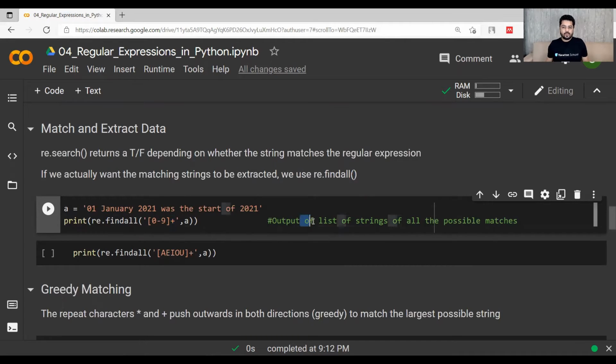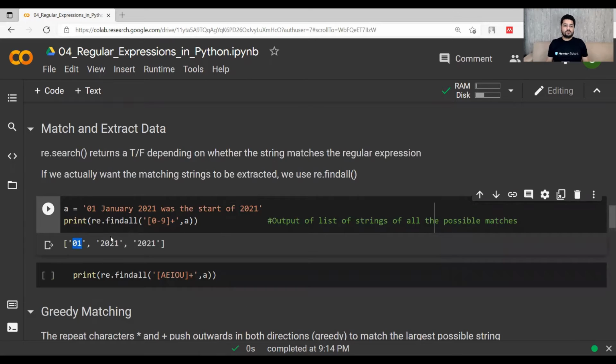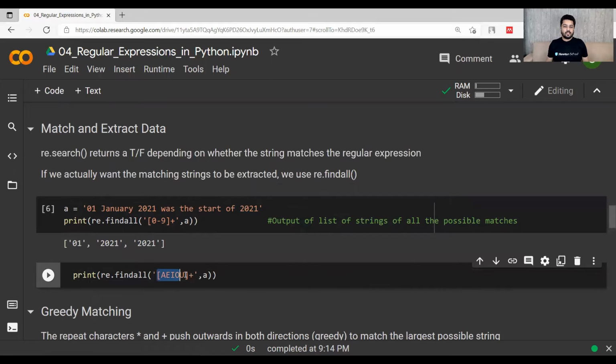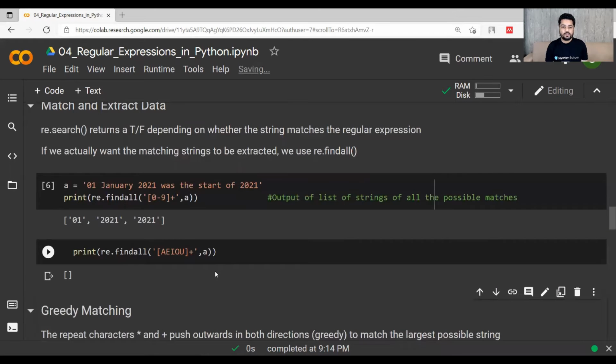So it will output a list of strings of all the possible matches. All the numbers will be picked and printed as strings, right? So 1, 2021, 2021, all of these have been picked and printed. Now if I use this [aeiou]+, it means that the vowels are being searched for and there are none, so it will be an empty list.